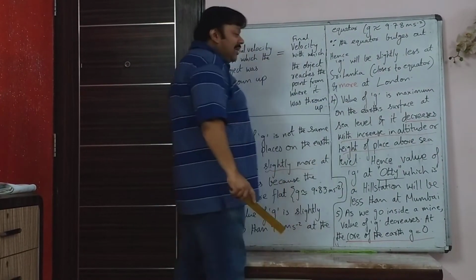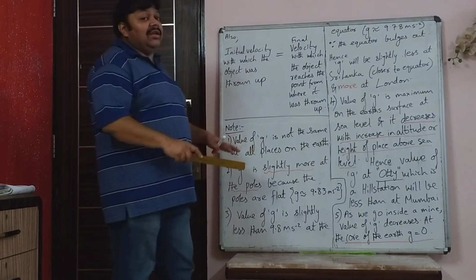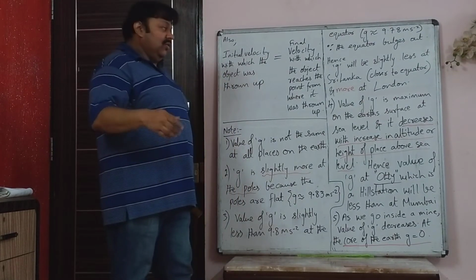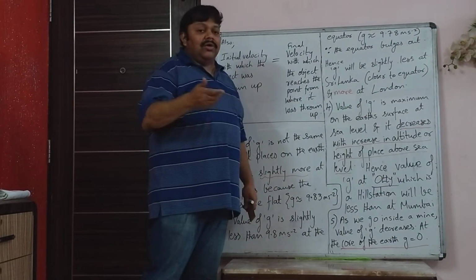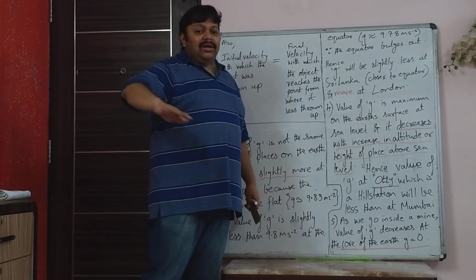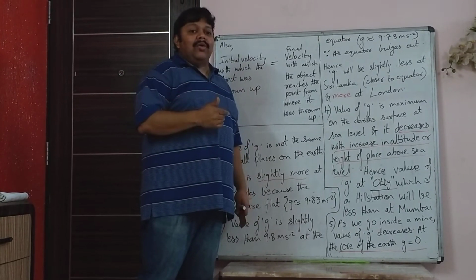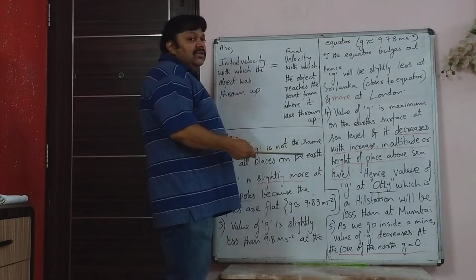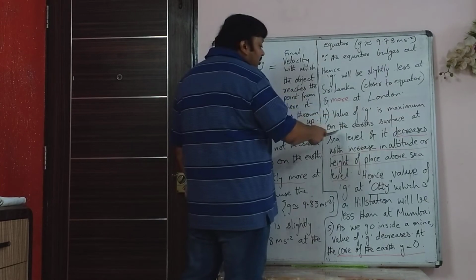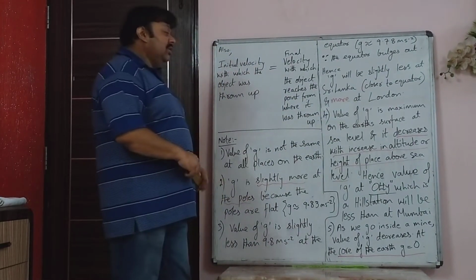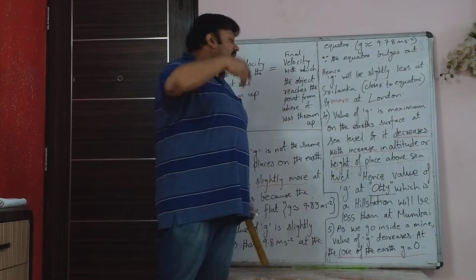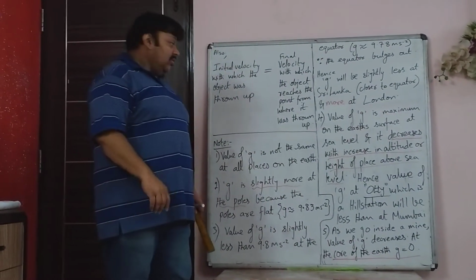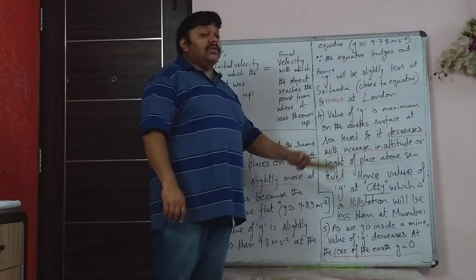Next thing is G is maximum at the Earth's surface at sea level. So like a place like Mumbai, which is at almost sea level. Of course, some places are higher than sea level. If you compare Mumbai also, it is not a flat ground. Certain places like Powai and all are raised because it is a hill, whereas many other places are at sea level. So value of G is maximum on the Earth's surface at sea level, and it decreases with increase in altitude or height of the place above sea level.